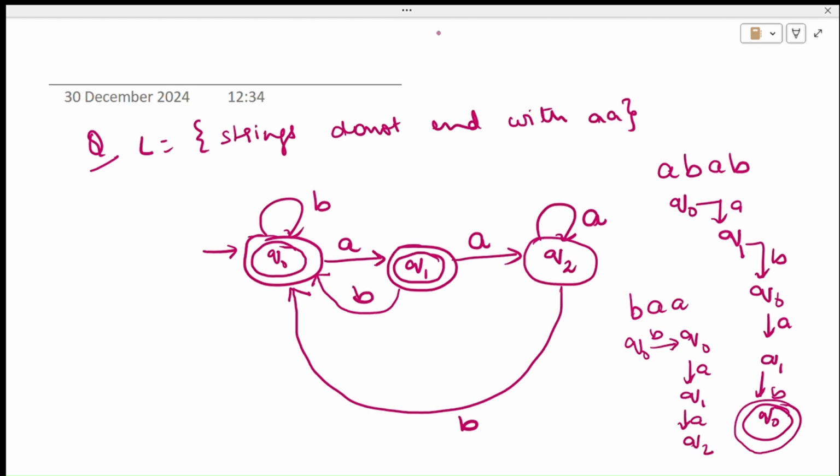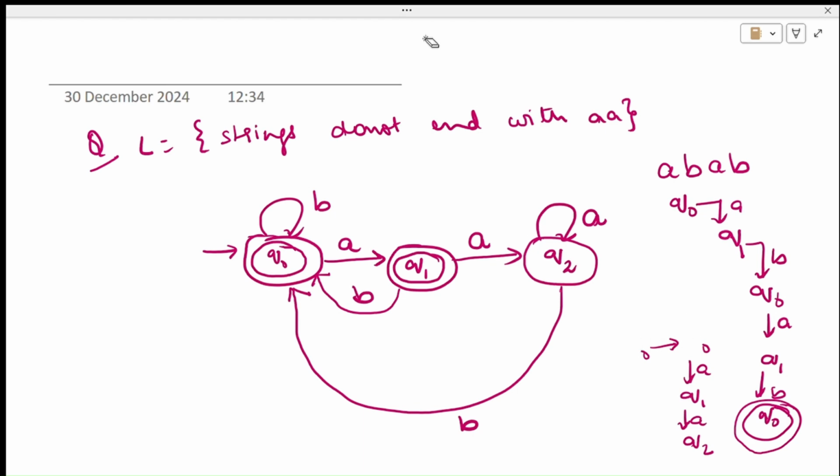And Q2 is a non-accepting state. See, BAA is read. The whole string is read by the machine, and the machine halts at state Q2, which is a non-accepting state. So therefore BAA is not accepted by the machine. But we haven't made Q2 a trap state because we do not know which is the end of the string.